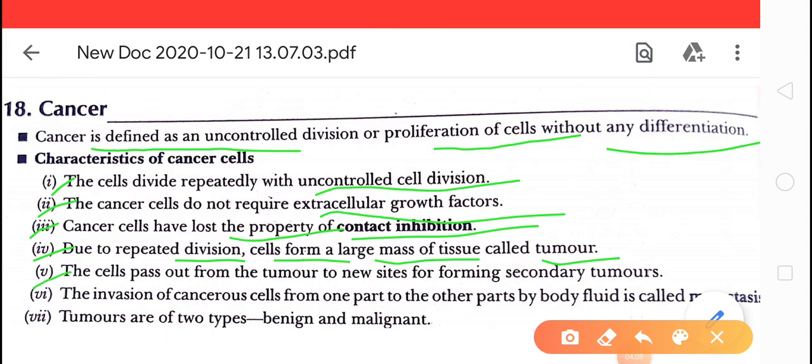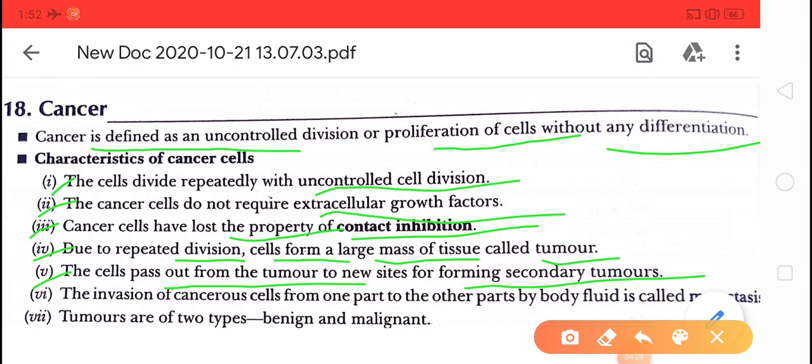The cells pass out from the tumor to a new site, forming a secondary tumor. The tumor will spread. The cells come out from the tumor and attack the healthy cells, and they also convert the healthy cells into tumor cells.